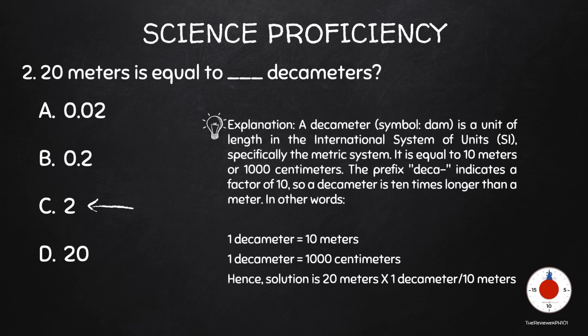Explanation: a decameter, symbol dam, is a unit of length in the International System of Units, SI, specifically the metric system. It is equal to 10 meters or 1,000 centimeters. The prefix deca- indicates a factor of 10, so a decameter is 10 times longer than a meter. In other words, 1 decameter equals 10 meters. 1 decameter equals 1,000 centimeters. Hence, solution is 20 meters multiplied by 1 decameter per 10 meters.